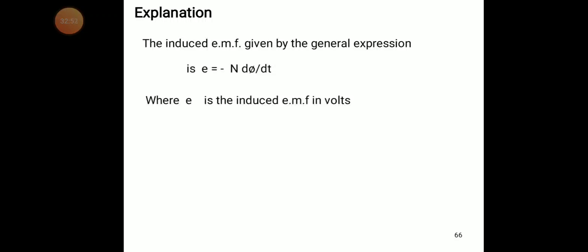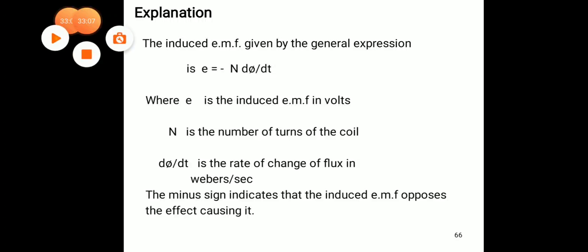The induced EMF is given by the general expression: the induced EMF is equal to minus N dΦ/dt. Here N is the number of turns, and dΦ/dt is the rate of change of flux.